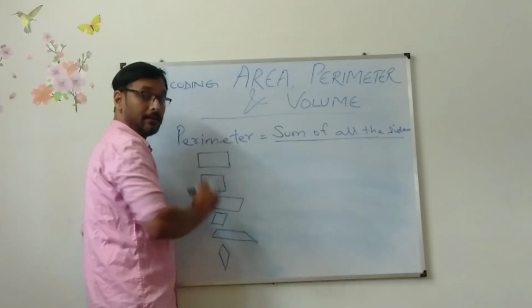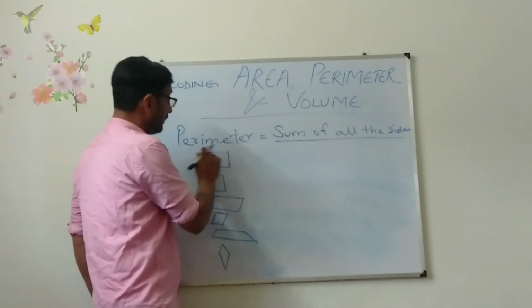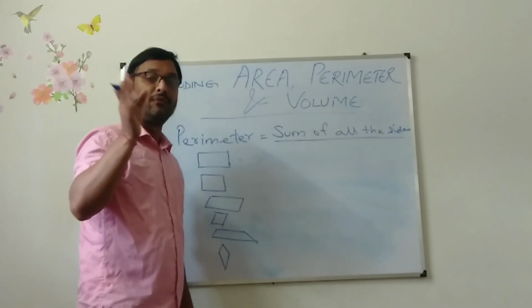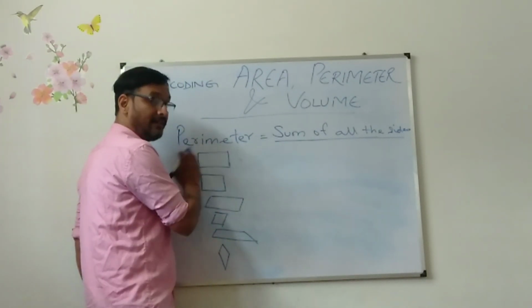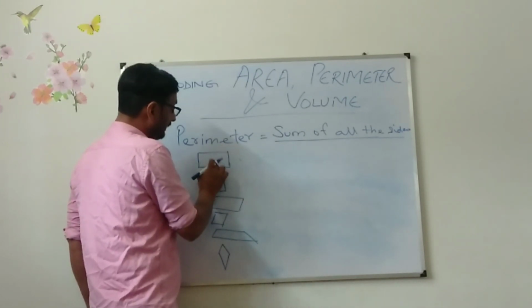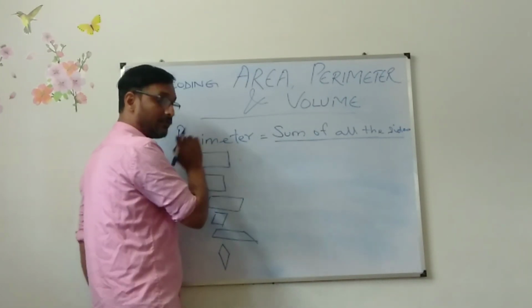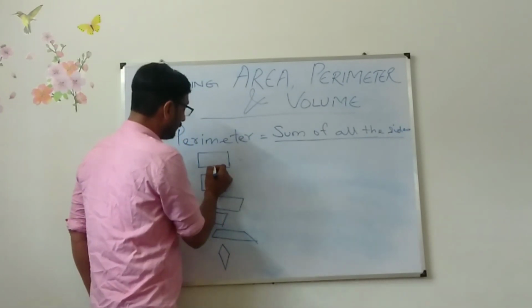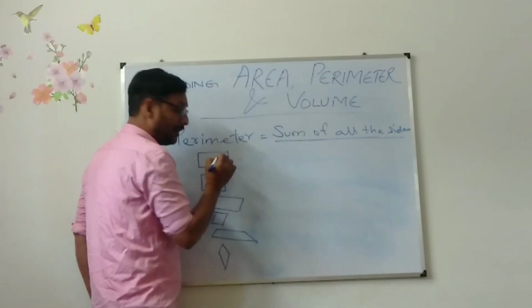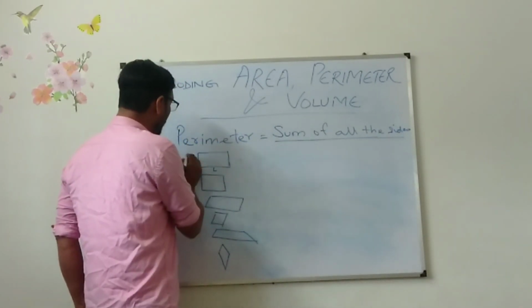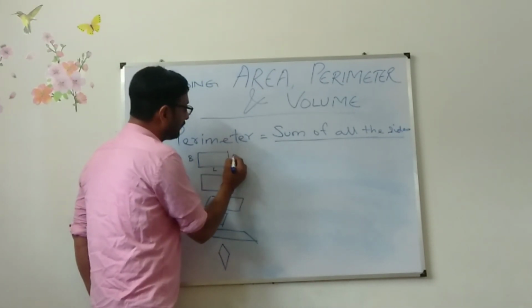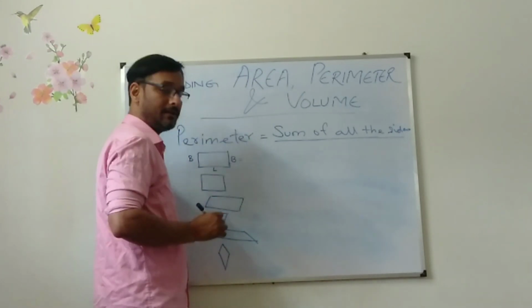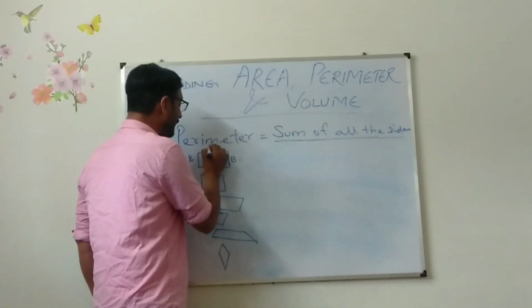So this is a rectangle. What is the basic formula? Sum of all the sides. But in this case, opposite sides are equal. This side is equal to this one, this side is equal to this one. So suppose I have given the name L, length, and for this I have given the name B. If this is B, opposite side is equal, so this one will also be B. If this is L, this one will also be L.